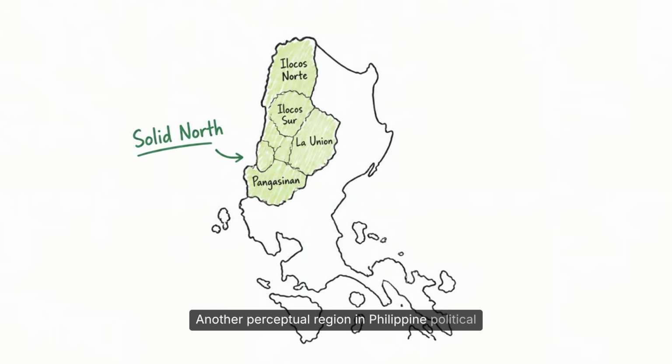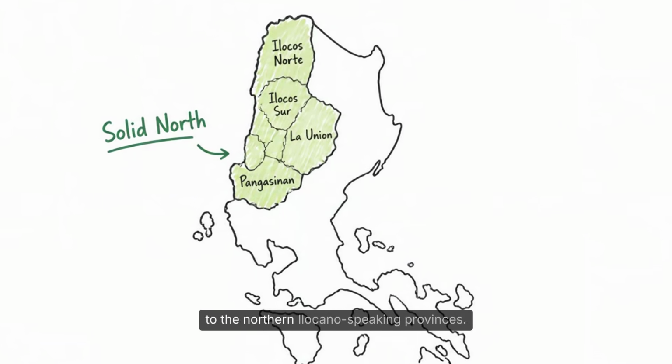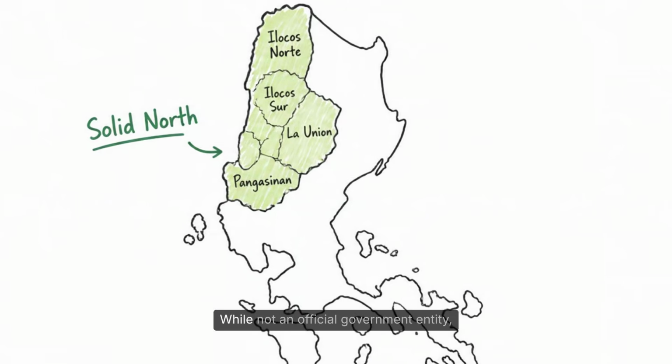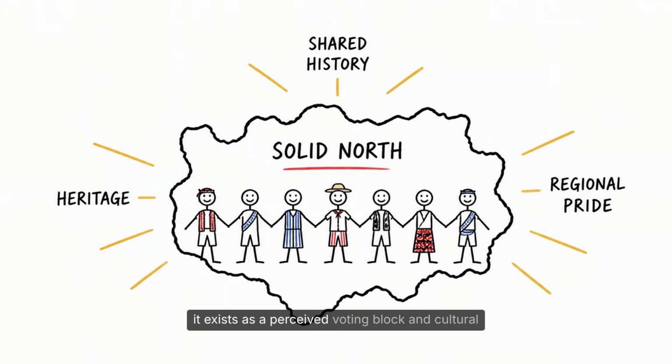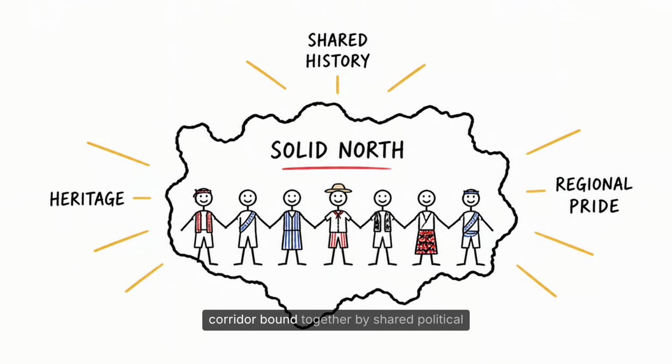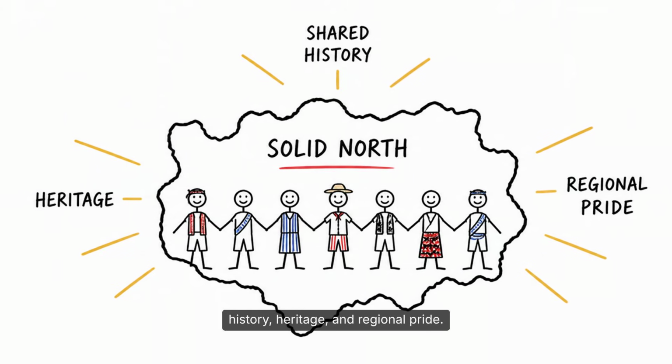Another perceptual region in Philippine political history is the Solid North, referring to the northern Ilocano-speaking provinces. While not an official government entity, it exists as a perceived voting bloc and cultural corridor bound together by shared political history, heritage, and regional pride.